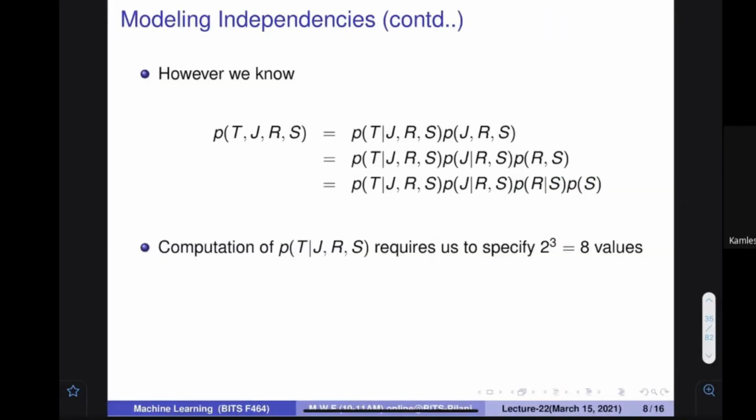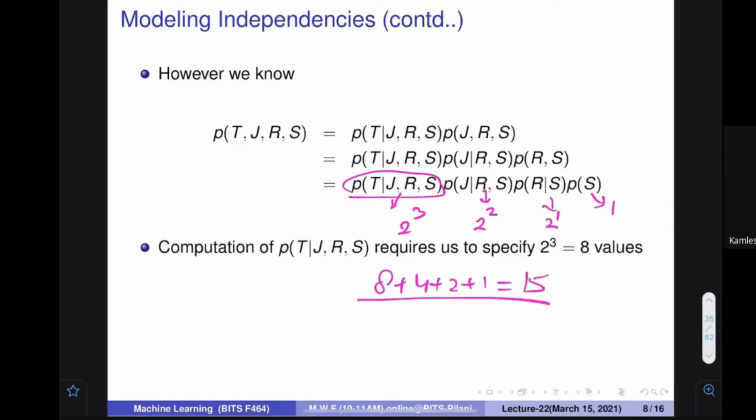So if we represent it this way, here only 3 variables are there, 2 to the power 3 values you need to specify. Here 2 variables are there, 2 to the power 2 values need to be specified. One variable is there, 2 to the power 1 values need to be specified, because for all the different values of S, you have to specify what is the probability of R. This is only one value. So total how many values you need to specify? 8 plus 4 plus 2 plus 1. How many is it? It looks like 15.